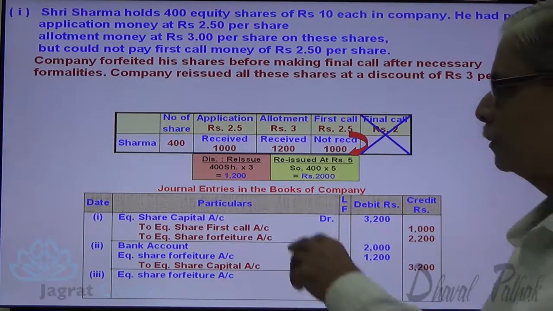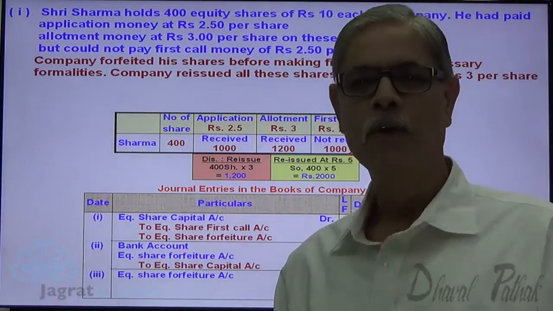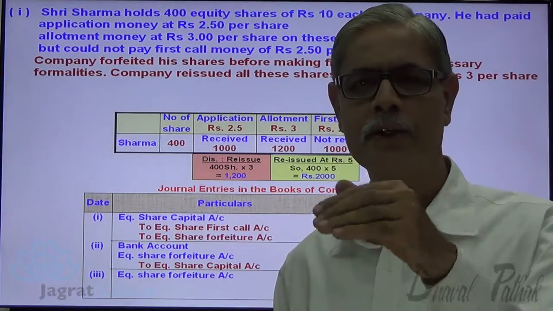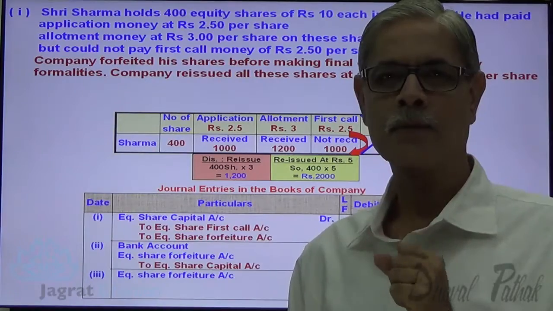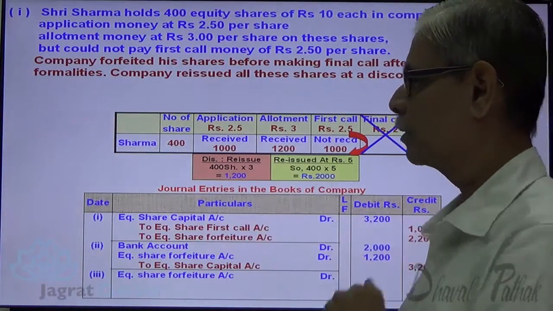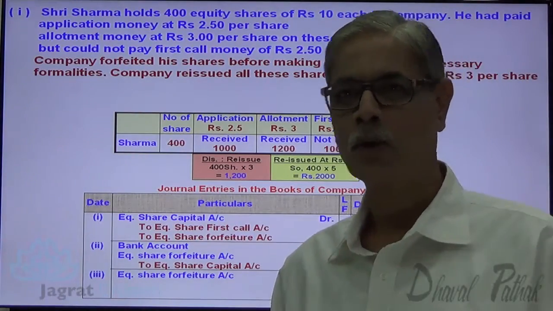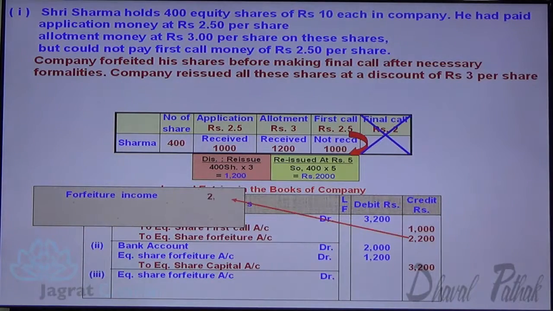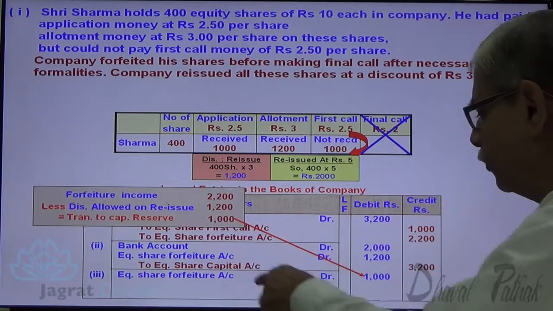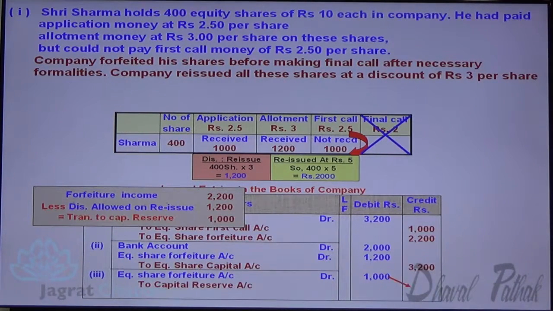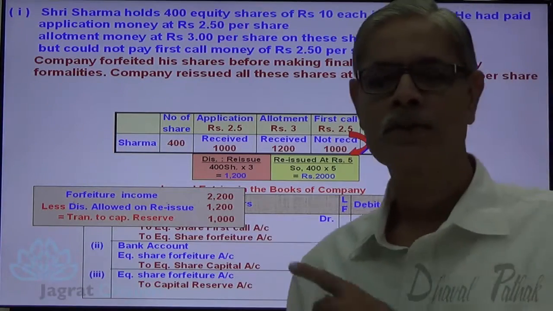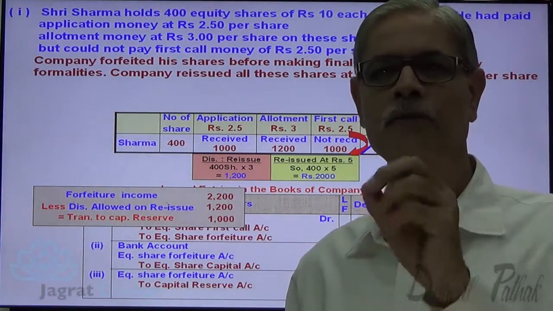Now I want to transfer the surplus of forfeiture income after granting reissue discount to capital reserve. So how much is it? 1,000 plus 1,200, 2,200. Reissue discount 1,200. The difference is to be transferred to capital reserve. If you want to work it out in another way, share forfeiture income 2,200 credited. Forfeiture account is debited with 1,200. The amount to be transferred to capital reserve 1,000. So share forfeiture account debit 1,000 to capital reserve account credit 1,000. This is how journal entry for transfer to capital reserve gets recorded.